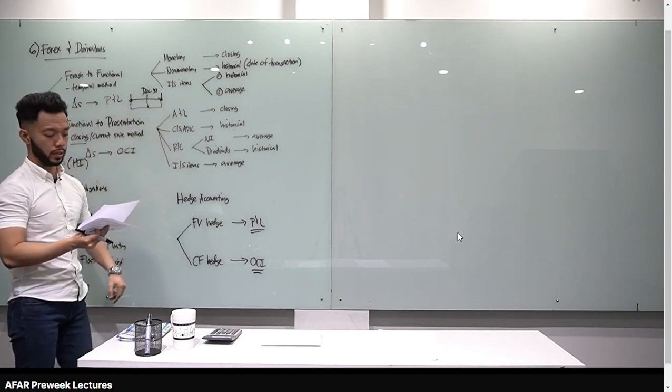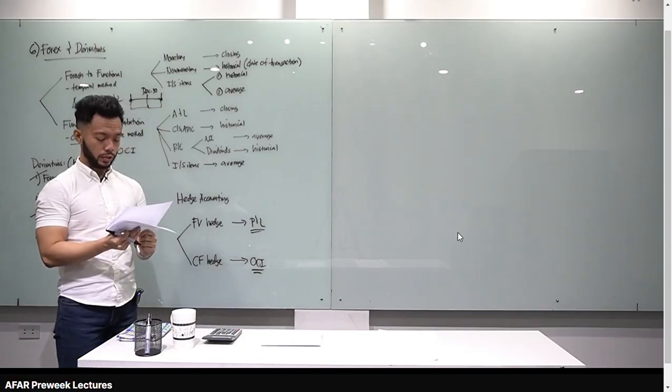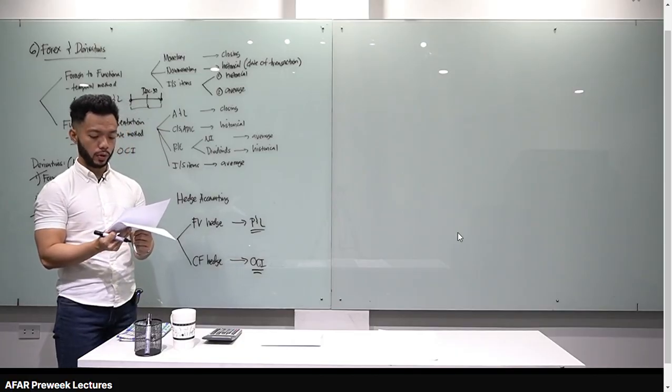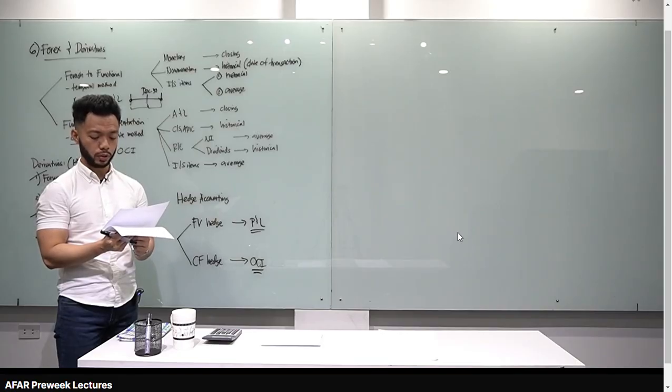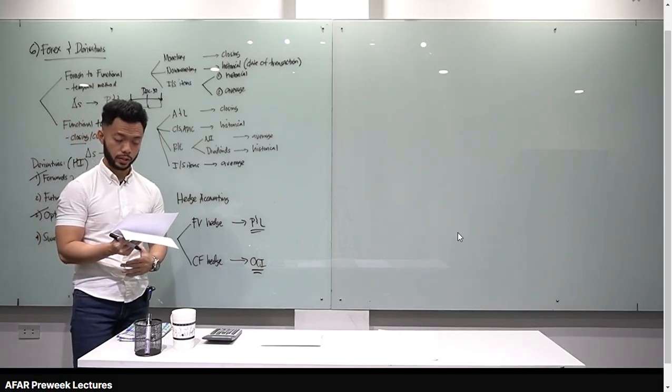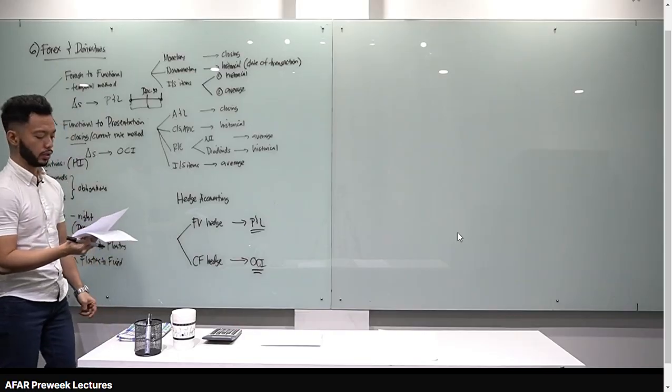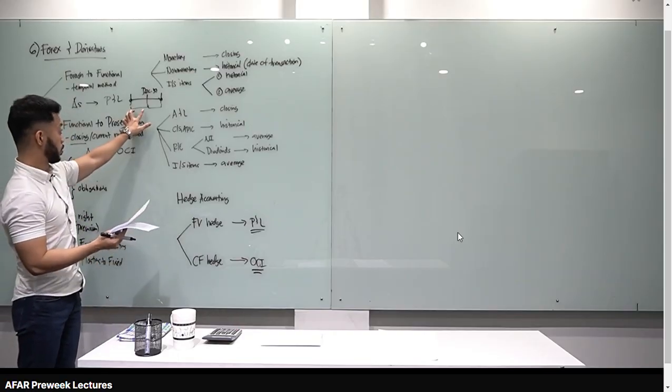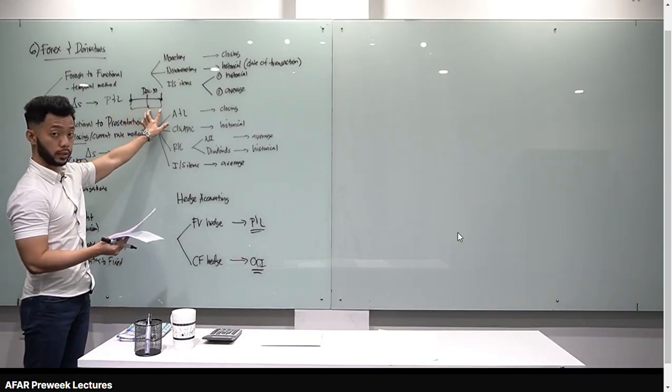Yun yung kukomputa natin. Letter B, exchange differences between the transaction date and the end of reporting period is recognized. Letter C, exchange difference between the end of the previous reporting period and date of settlement is recognized. Best answer, letter D, B and C. Dog yung sagot natin. Again, compute tayo ng gain or loss dito, and then compute ulit tayo ng gain or loss. Letter D. Let's go to number 81.